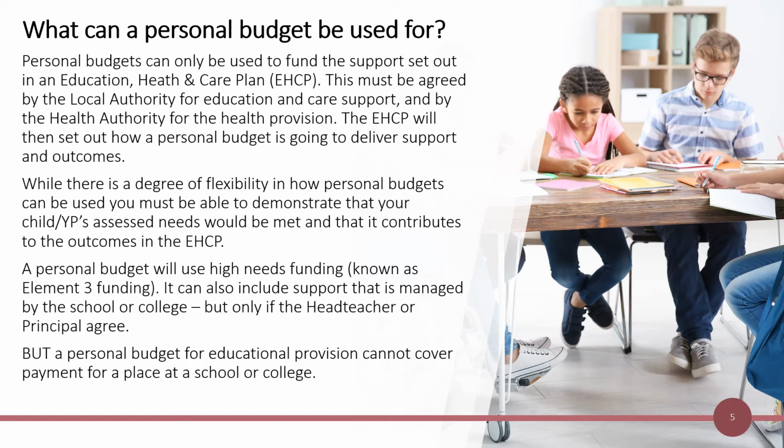While there is a degree of flexibility in how personal budgets can be used, you must be able to demonstrate that your child or young person's assessed needs would be met and that it contributes to the outcomes in the EHCP. A personal budget will use high needs funding, known as Element 3 funding. It can also include support that is managed by the school or college, but only if the head teacher or principal agree. But a personal budget for educational provision cannot cover payment for a place at a school or college.